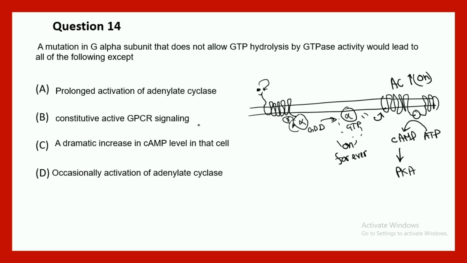Now constitutive activation of GPCR signaling, obviously overall GPCR signaling would be on for a long time. The last option, the occasional activation of GPCR signaling or adenylate cyclase, contradicts the prolonged activation of adenylate cyclase. So this is the wrong statement and this is the proper answer, okay?